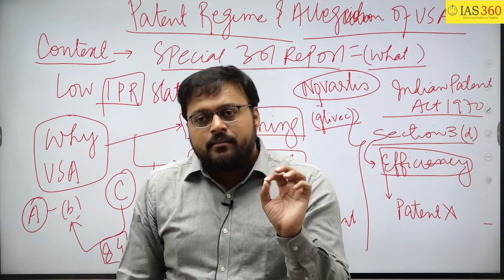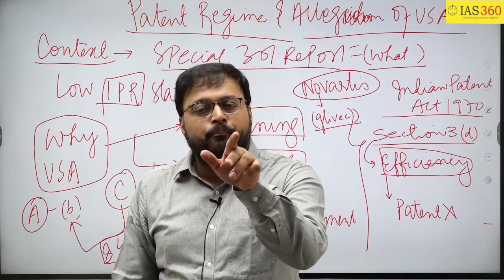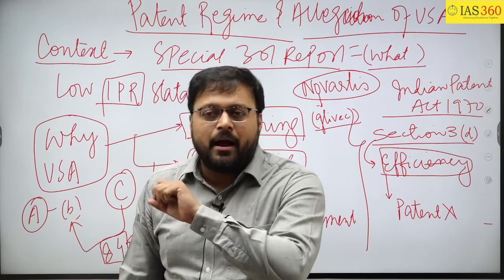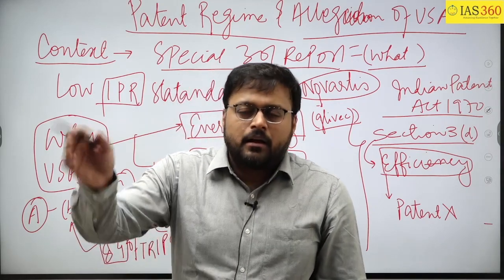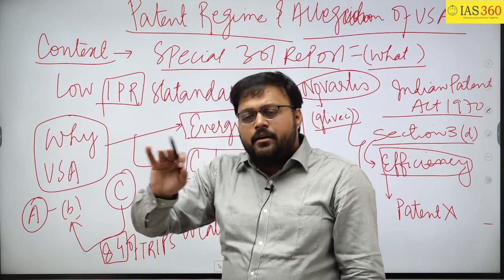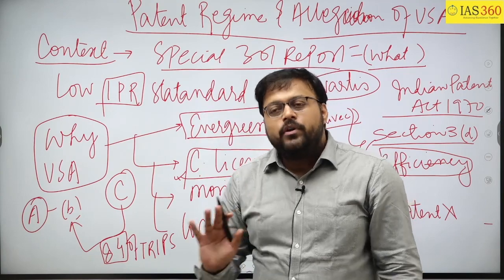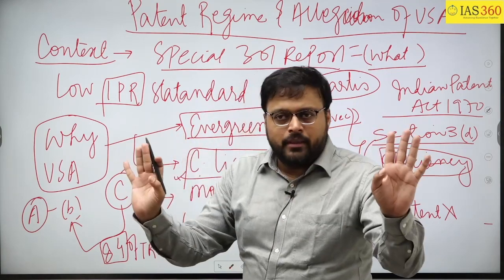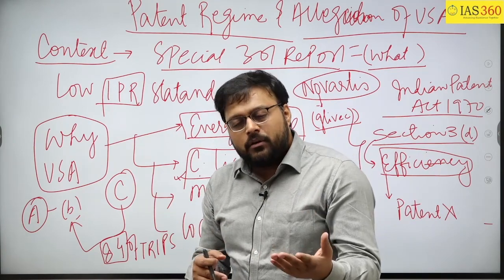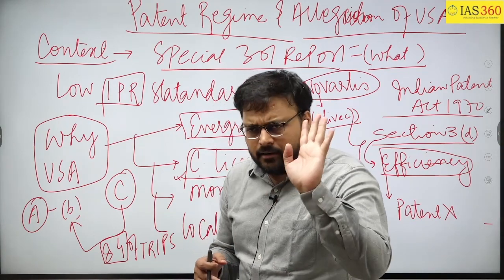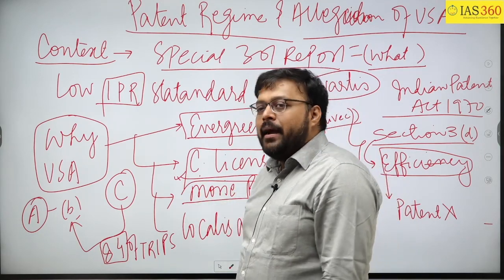The second is that if the public is not getting the patented product at a reasonable price, or in case of any emergency, then any country can allow for the compulsory license. So we are TRIPS compliant, there is no issue in that. But USA wants that India should not go for compulsory licensing. This is another thing. Third is movie and piracy.